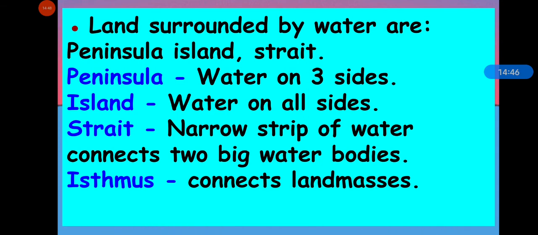An island is land that is surrounded by water on all sides. And a strait is a narrow strip of water that connects two big water bodies. And an isthmus is a narrow strip of land that joins two bigger parts of land, like the Isthmus of Panama connects North America and South America, and Palk Strait separates the Indian Ocean and the Bay of Bengal.